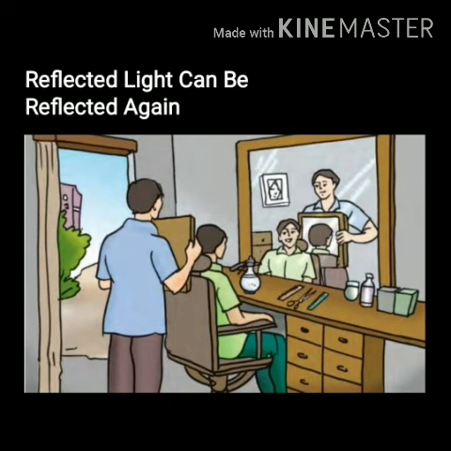And this big mirror, what it will do, it will reflect the reflected light again, due to which the person can see the image which reaches the person's eye, and the person can see the image of the back hair of his head, showing how the hair has been cut at the back side of his head. So I hope you understood that the reflected rays, reflected light can be reflected again. This is one of the best examples.